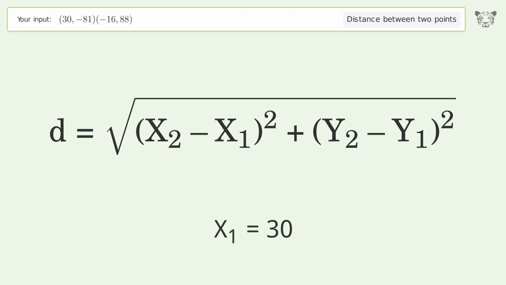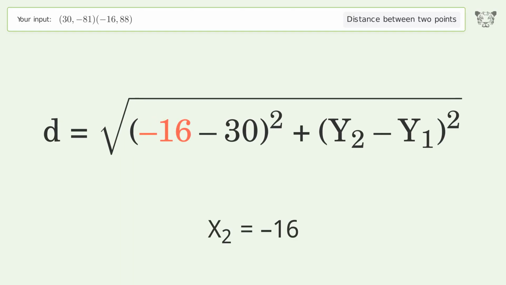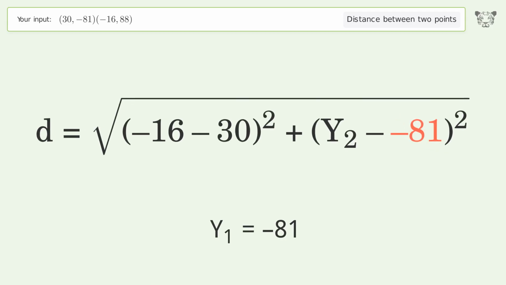x1 equals 30. x2 equals negative 16. y1 equals negative 81. y2 equals 88.